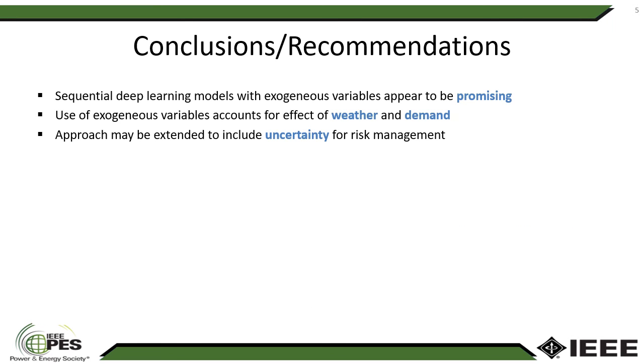Based on these observations, we conclude that sequential deep learning models with exogenous variables appear to be a promising approach to predict energy price for power generators. We notice that the use of exogenous variables helps us account for the effect of weather, energy demand, and renewable energies. And one thing to consider for the future is that this analysis may be extended to a full risk management problem if we allow our model to take uncertainty into account.